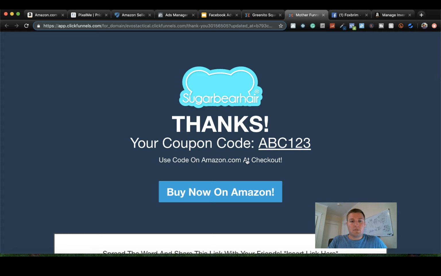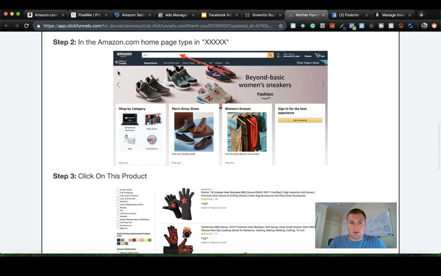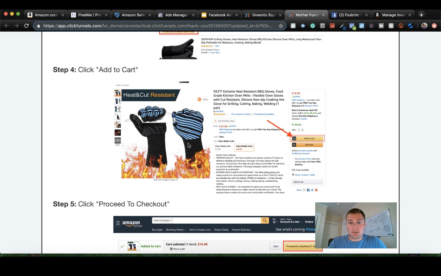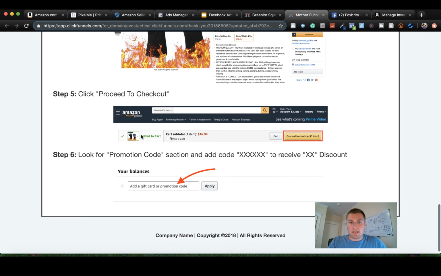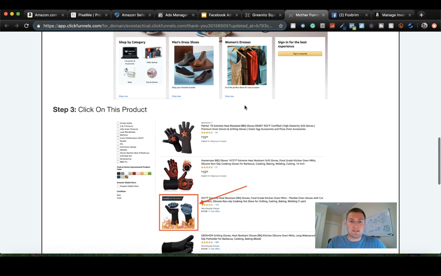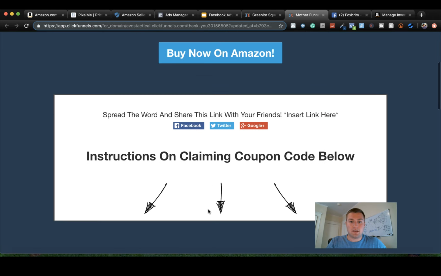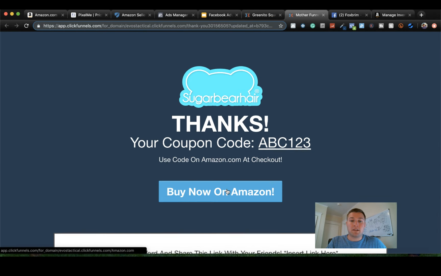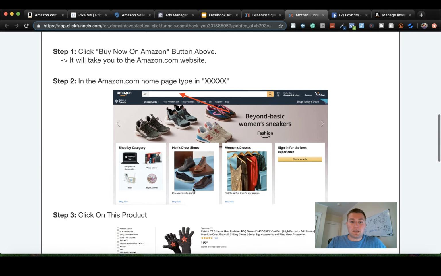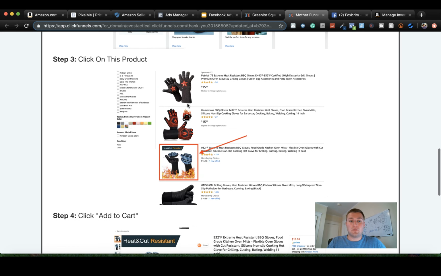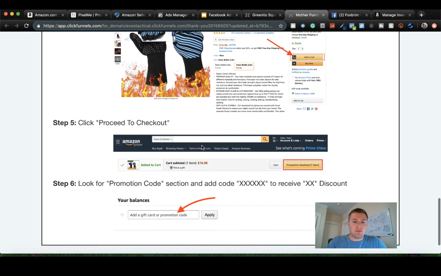So then you're gonna give them a coupon code, and you can set it up to go directly to your Amazon listing. And you can actually set it up in a way that it shows them how to find your product if they actually go and look for it. So I guess I should take that back. There's two ways to do this. One is that you can make that a direct link, or you could use your Amazon affiliate link, right? Or what you can do is come down here and have them type in the keywords they're looking for, and then show them which one they have to actually go to, which basically naturally helps your ranking, all right? So there's a few different methods.